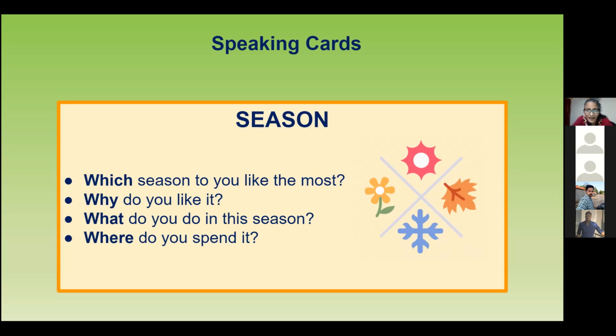The cold season, many flowers, vegetables all fresh. Vegetables are fresh. Flowers. Okay. Oh, you like the flower season. Yes, flower season. Okay, that's nice. That's a nice way of saying why you like a cold season. Very good. Okay, so what do you do when the cold season comes? What do you do during the season?